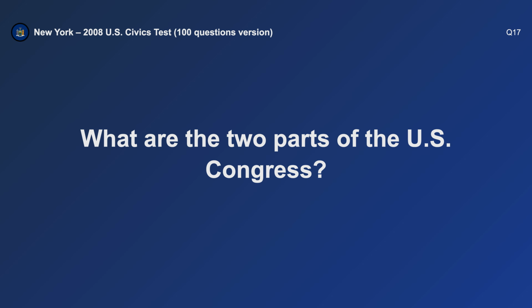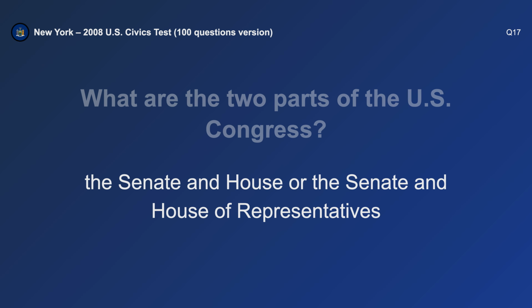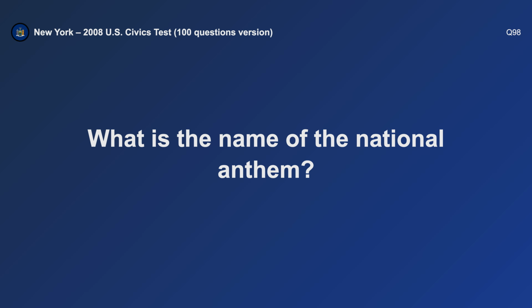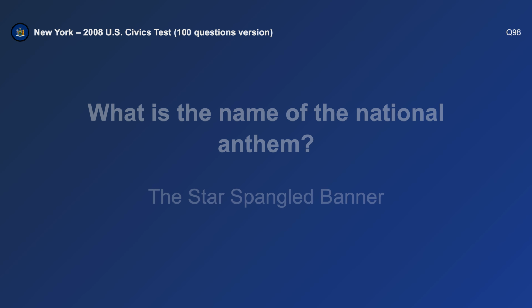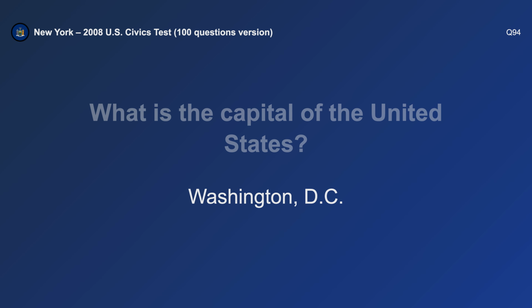What are the two parts of the U.S. Congress? The Senate and House. What is the name of the national anthem? The Star-Spangled Banner. What is the capital of the United States? Washington, D.C.